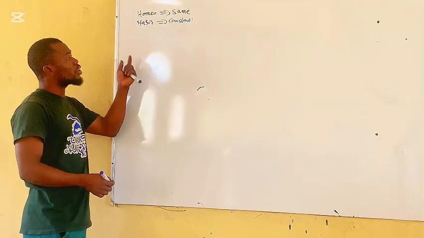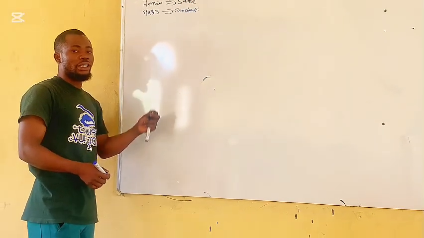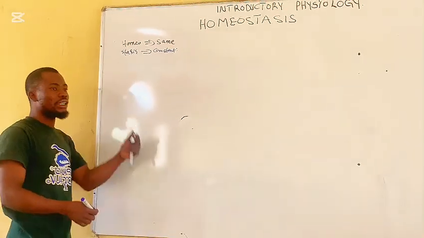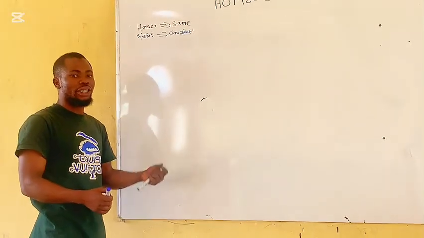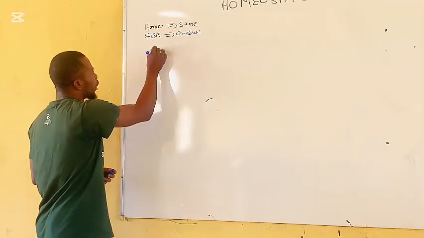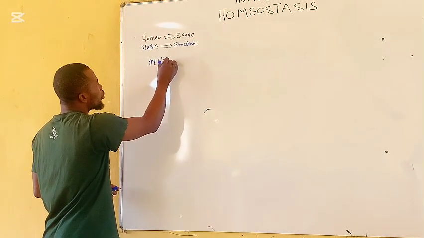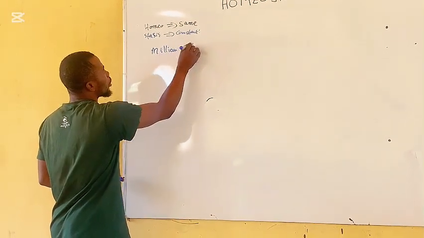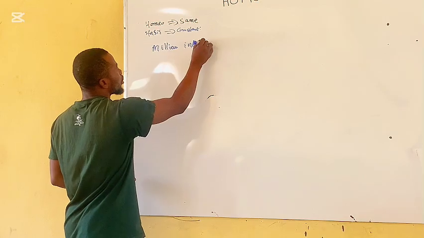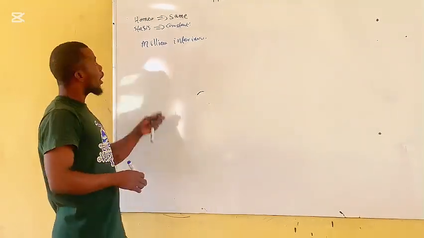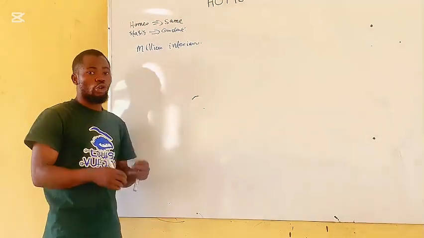It is believed that multicellular animals, including man, live in a constant, maintained internal environment called the milieu interieur. That is a short introduction to homeostasis.